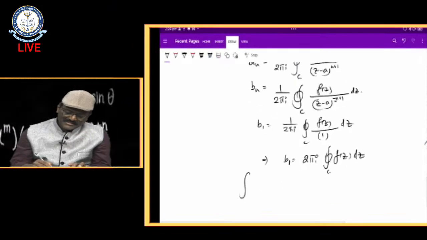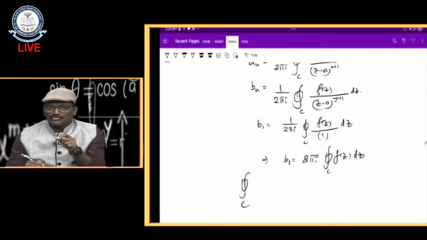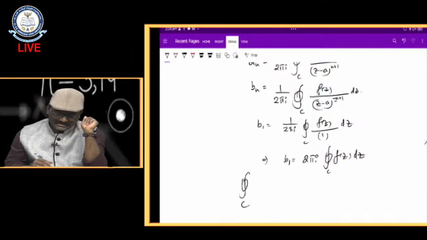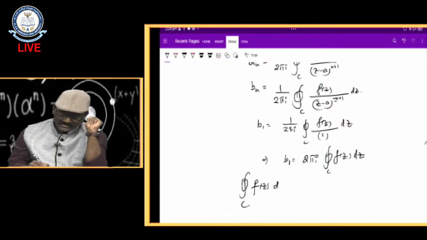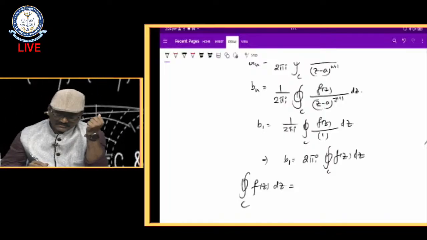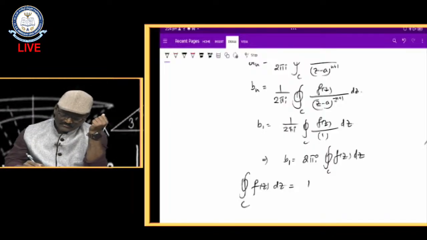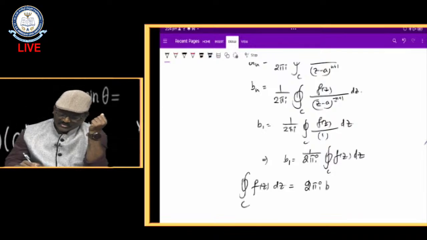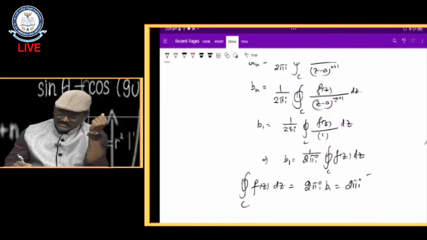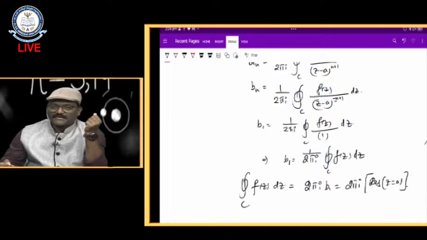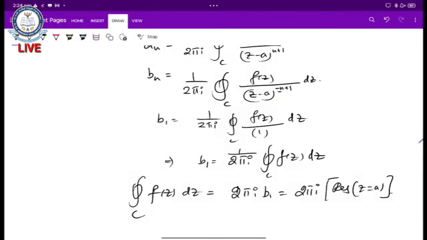At the beginning of the introduction I told you the benefit of residues: to evaluate some improper integrals. Exactly, this is my evaluation of the integral. For f of z some function, the integral over c of f of z dz is 2 pi i into b1. What does b1 stand for? 2 pi i into the residue of f of z at z equal to a. This is the evaluation of the integral when it has a simple pole.